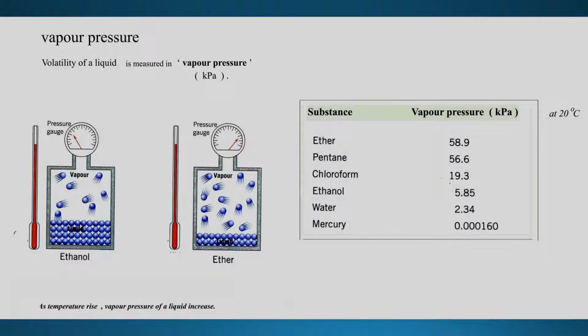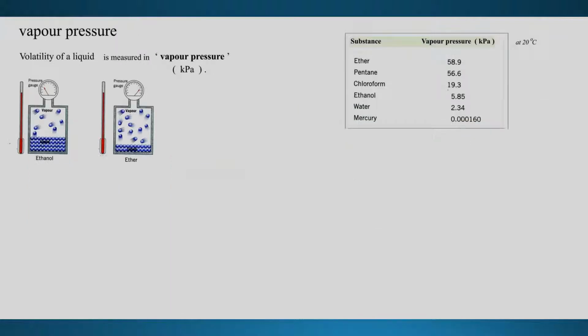So vapor pressure is a measurement of how much a liquid wants to turn into gas. Now, let's explain why a liquid would turn into gas.